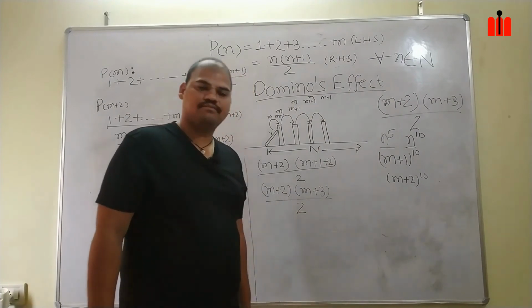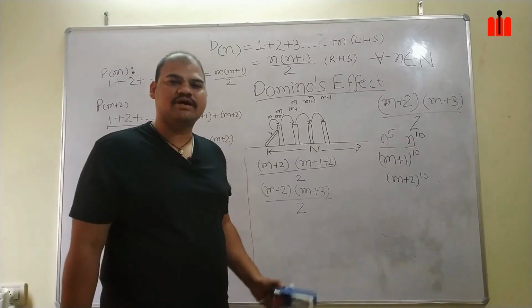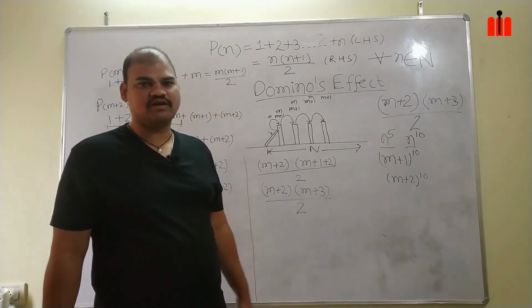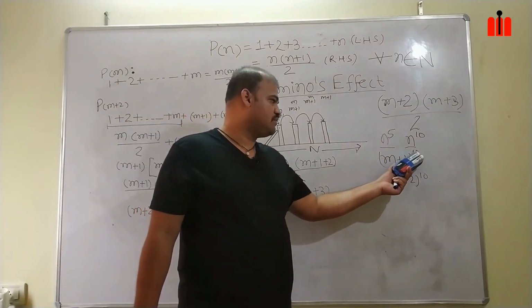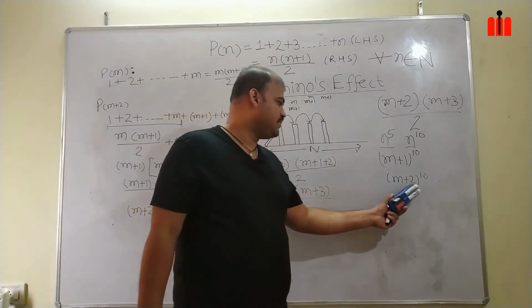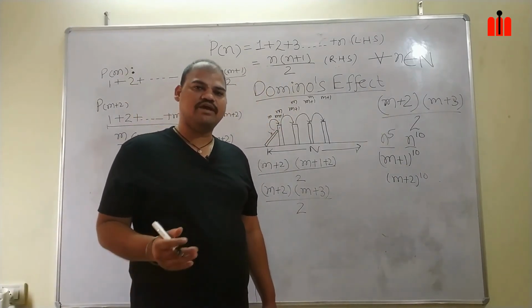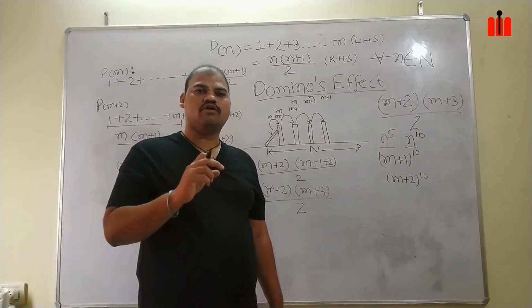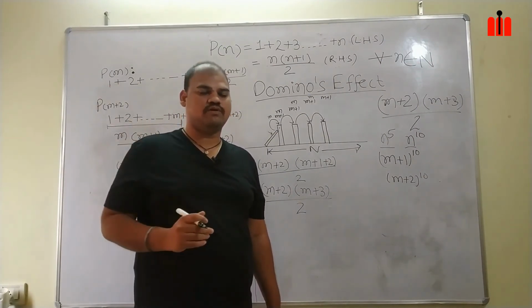At that time, (m+1) expansion is very easy by using Pascal's triangle. What is Pascal's triangle? We will discuss it in our detailed explanation classes. But (m+1) to the power 10 is very easy in expansion. Whereas (m+2) to the power of 10, while you expand by using Pascal's triangle, you have to multiply 2 to the power of 0, 2 to the power of 1, 2 to the power of 2 to the entire terms, like that up to 2 to the power of 10.